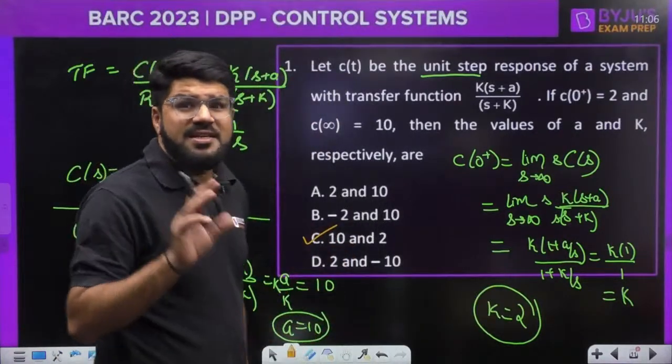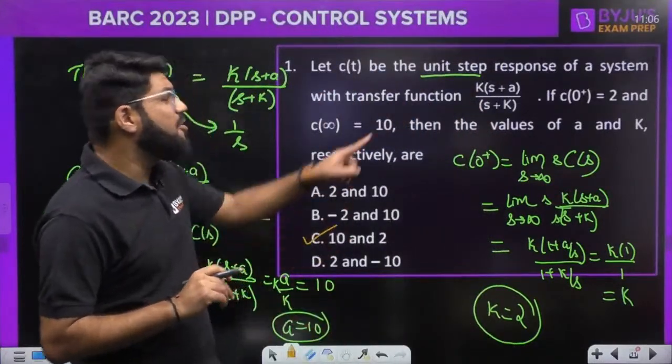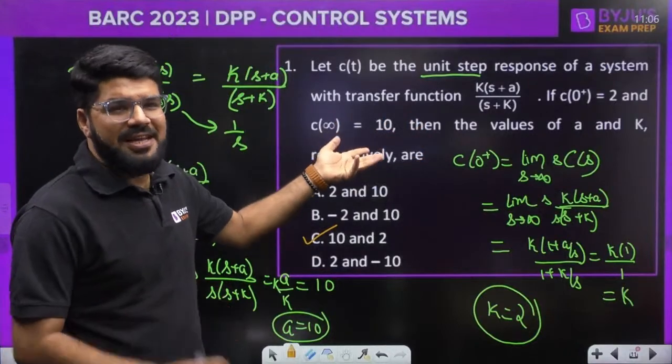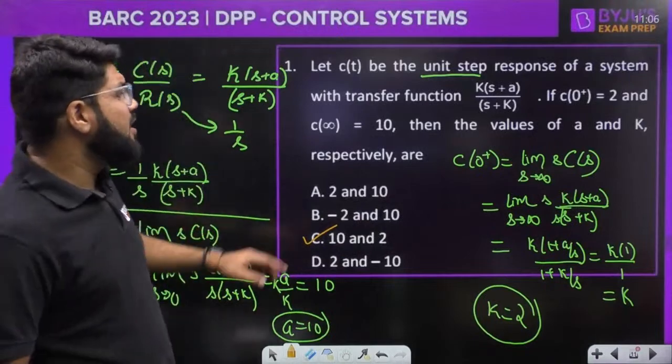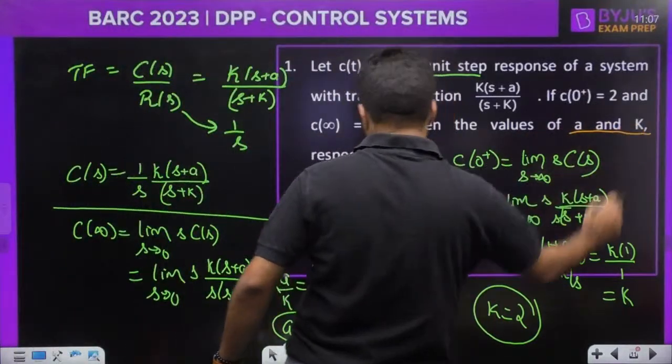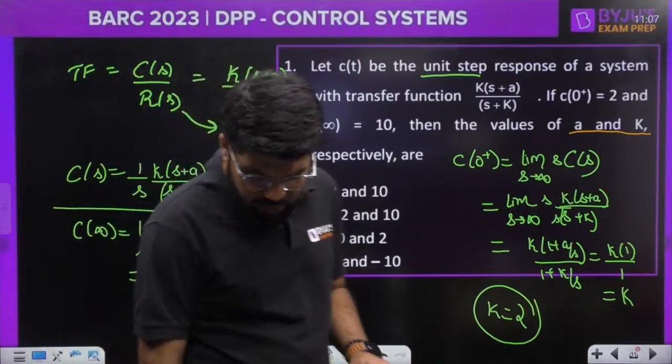Yes, so what is asked respectively, that you have to be very careful. It is not 2 comma 10, it is 10 comma 2. Now very fundamental mistake we have done, just matching the option. They are asking the value of A and K respectively. So A is equal to 10 and the K is equal to 2. Be very careful about the language sometimes.